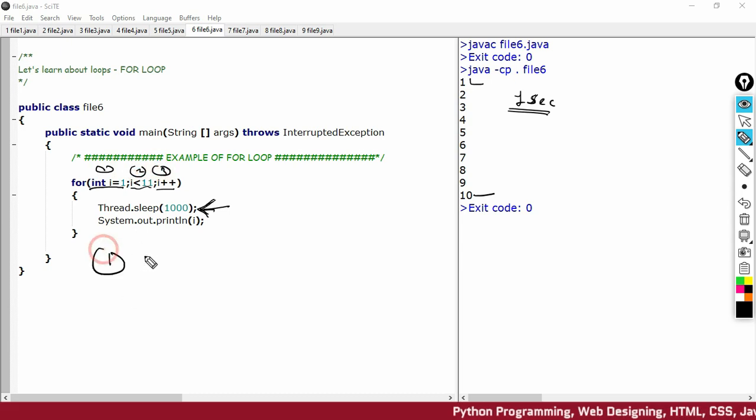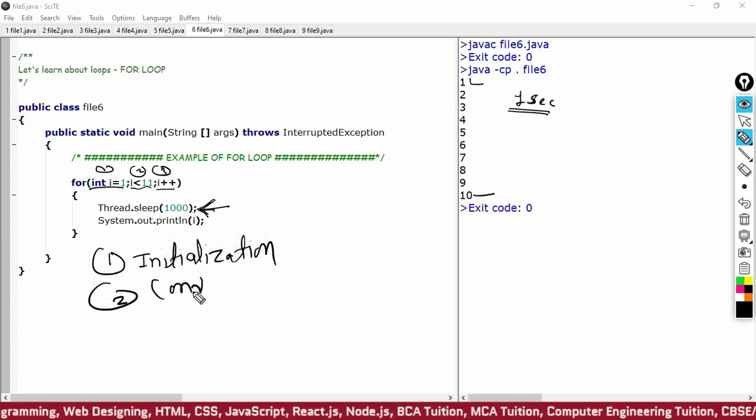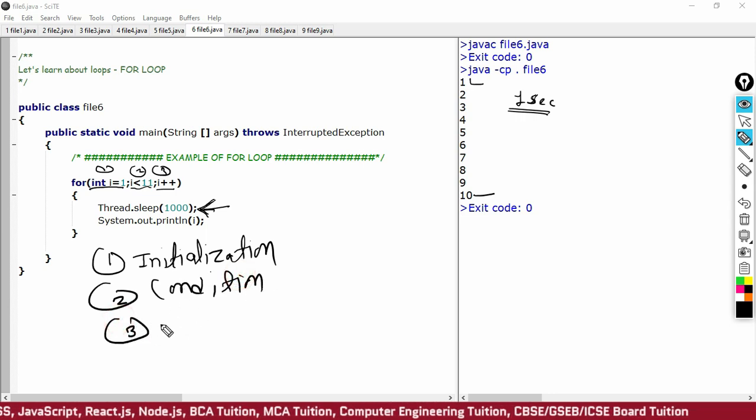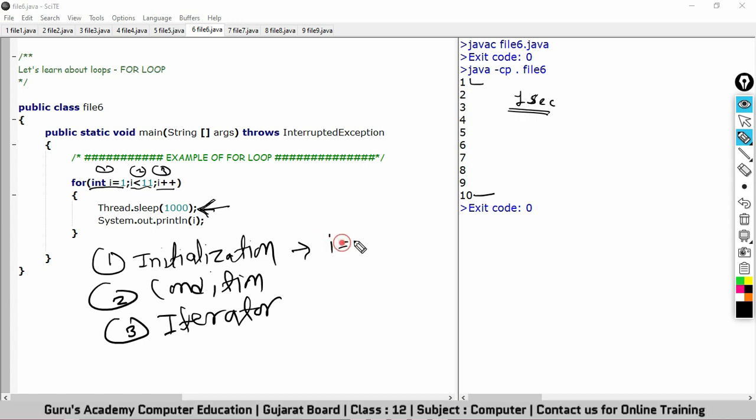Number 1 is initialization, number 2 is condition, and number 3 is iterator. Initialization means giving initial value. So we have a variable named i, and i is starting from 1.